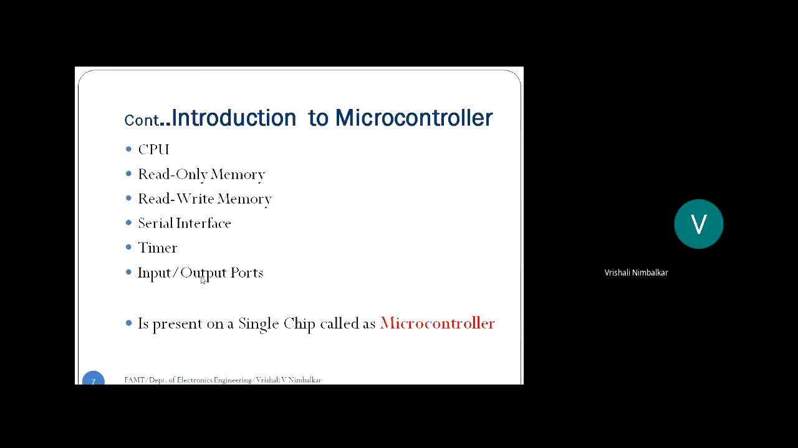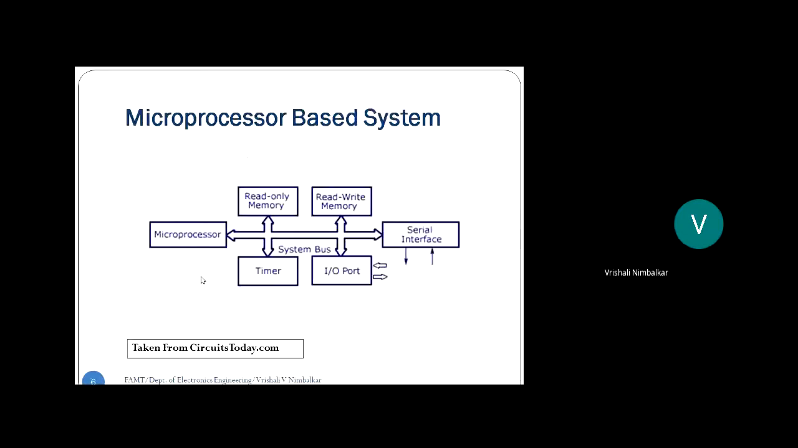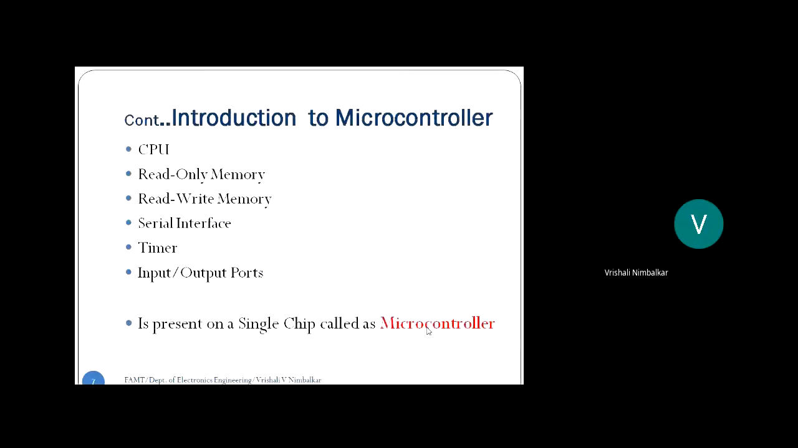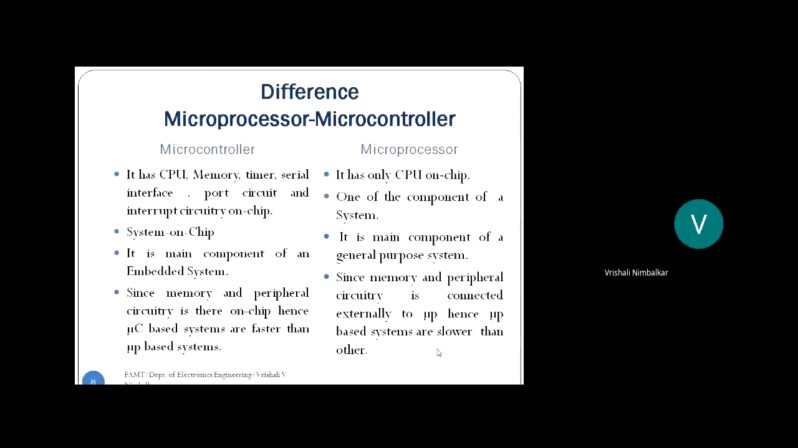Is that okay? Right? And the next, all these interconnections in a microprocessor are done on the PCB. Instead, for a microcontroller, all these interconnections are present inside the chip. Is that okay? So, smaller the track area, faster the device. Fine. So next we will see the difference between microprocessor and microcontroller.